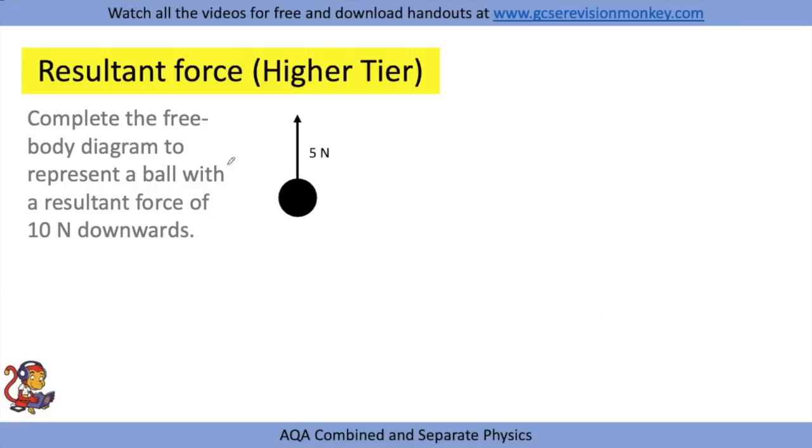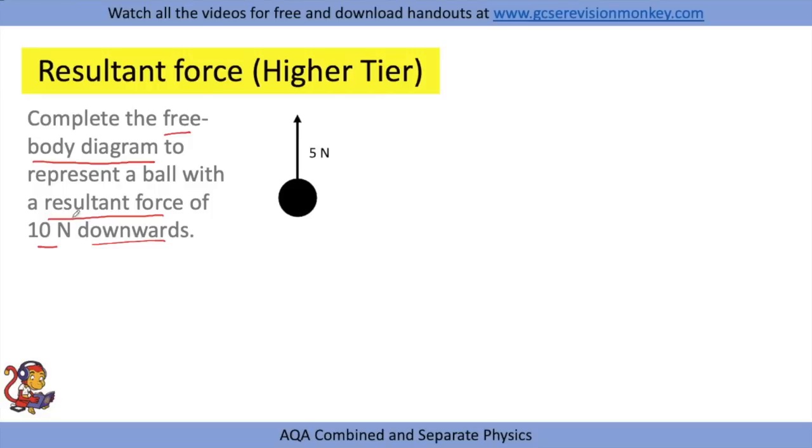There's a little bit extra for higher tier students where you might be asked to complete a free body diagram, which is a diagram which represents an object and the forces acting on that object. So this question says complete the free body diagram to represent a ball with a resultant force of 10 newtons downwards. Well, at the moment it's got 5 newtons up.